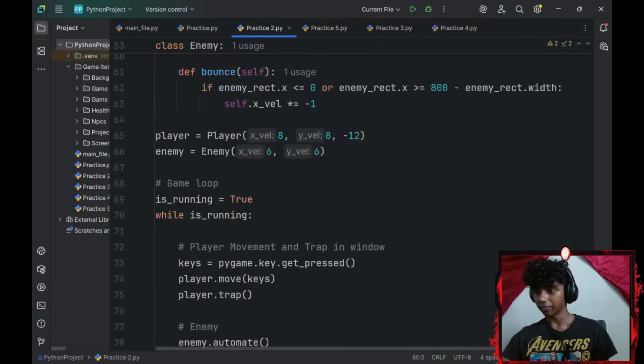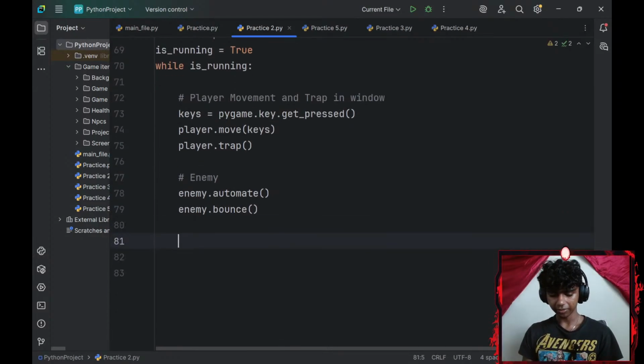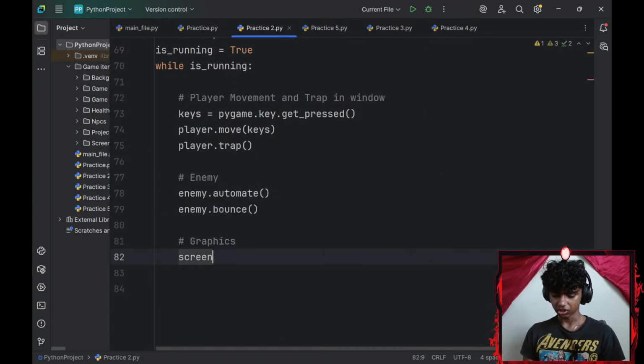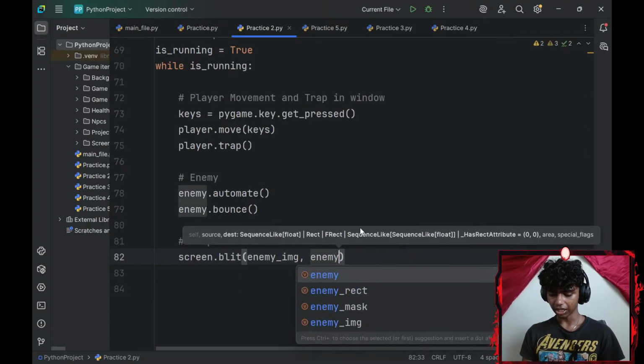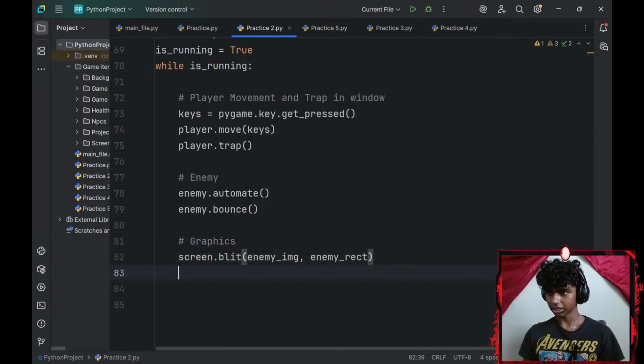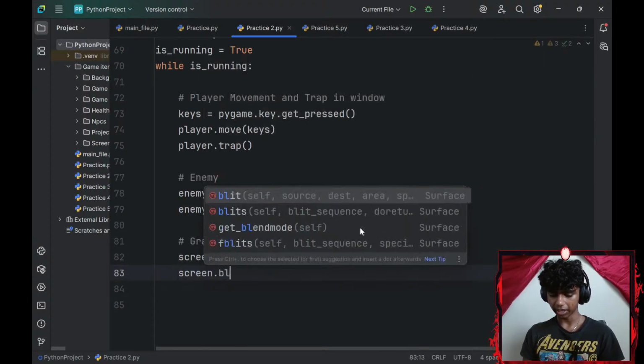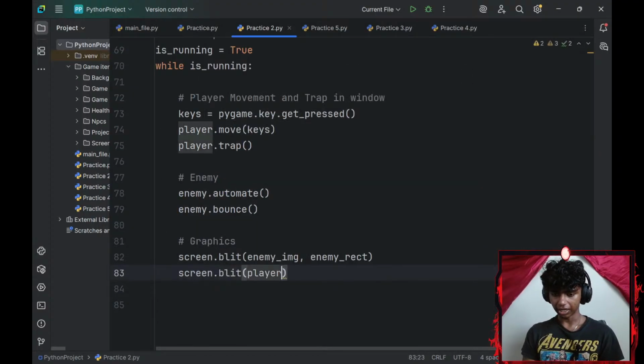Excuse me guys, those are basically the two functions. Next up, let me go with my graphics. So I'll go with screen dot blit, my enemy underscore image, and my enemy underscore rect, and then a screen dot blit for my player underscore image and my player underscore rect.